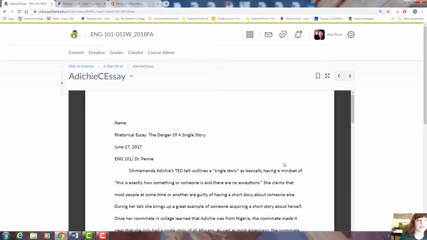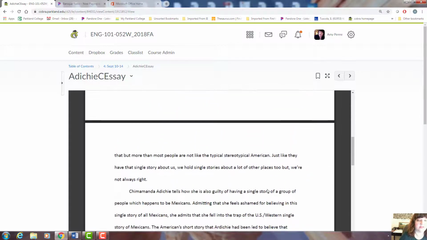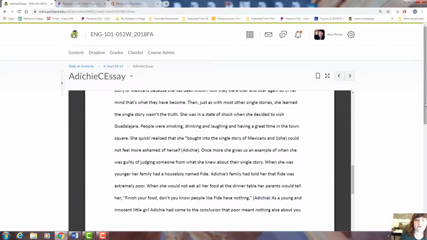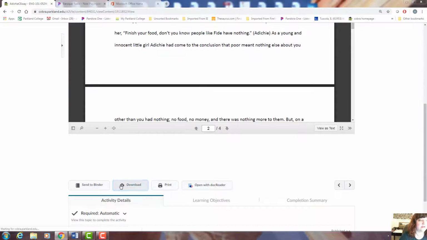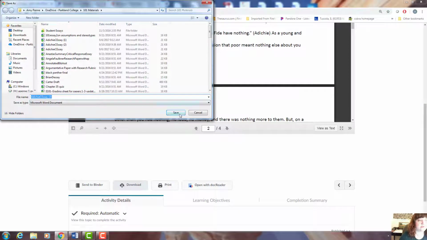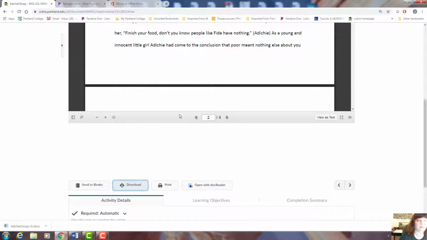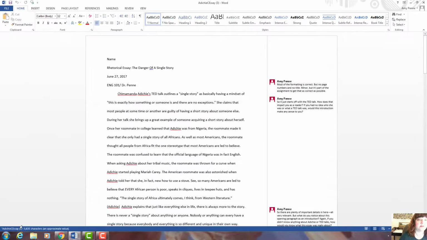So to download the text, you open this up and you just see that it's the C essay. But if you scroll down and you click download, down here, download. You've got to scroll down, click download. It's going to save it to your laptop or your computer, wherever you are, and then it will be easier for you to open and see those comments. So we'll click on it once it's downloaded. See how now you can see the comments?